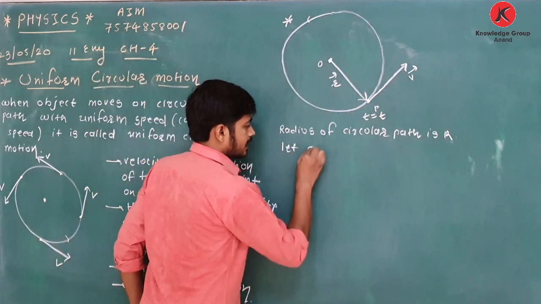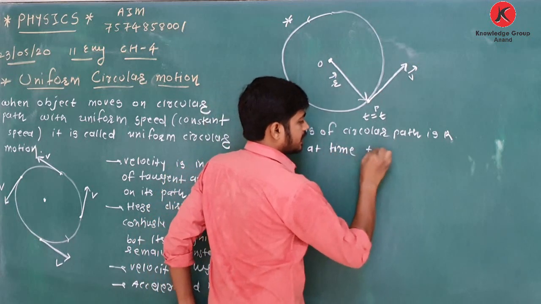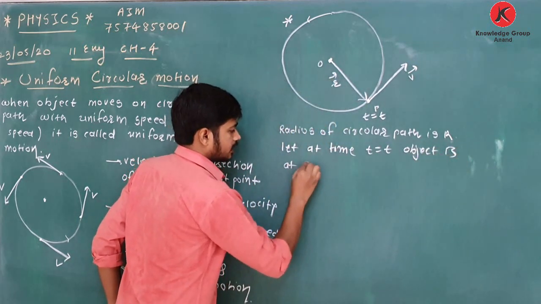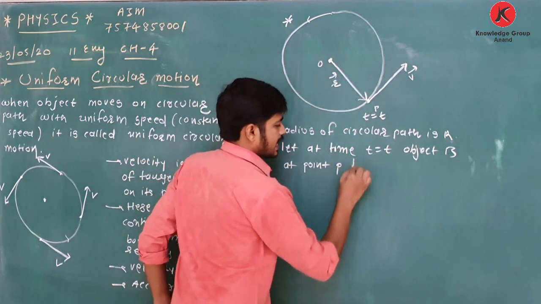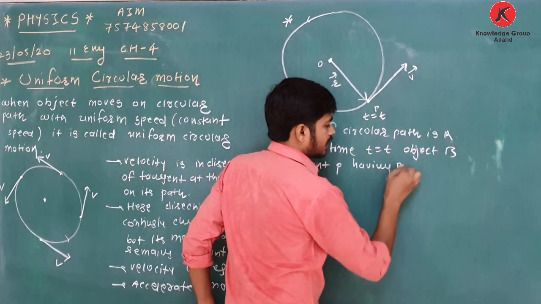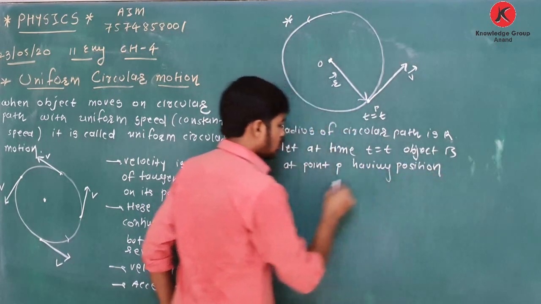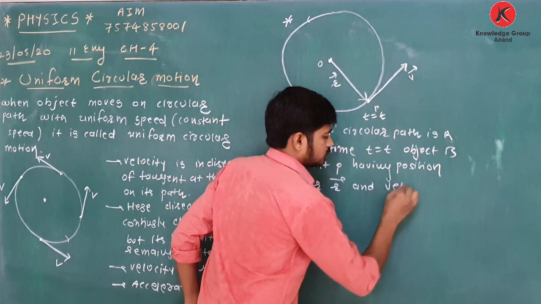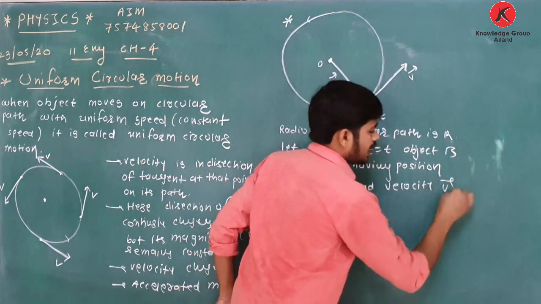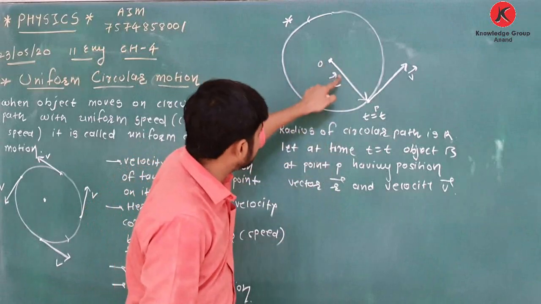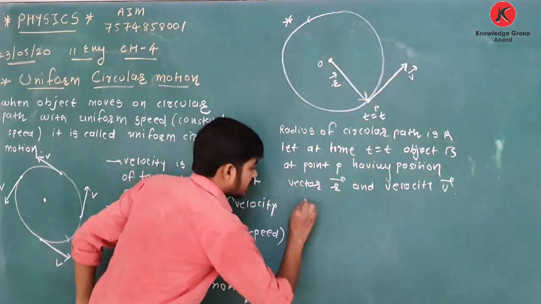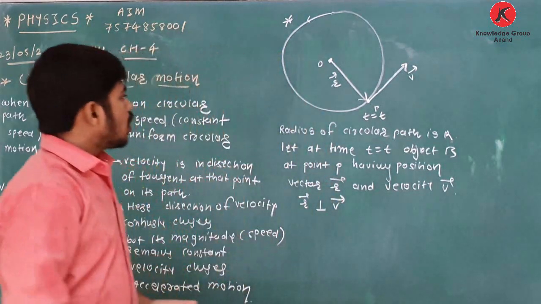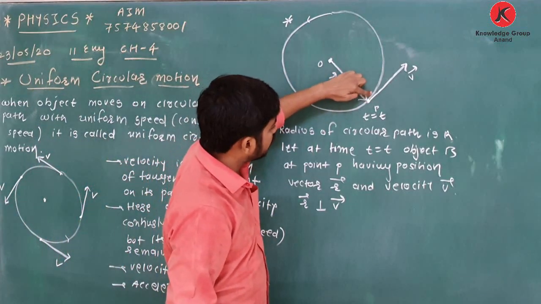Let at time t, the object be at point P, having position vector R and velocity v. From the figure it is clear, it is the radial direction and the tangential direction, so I can say R is perpendicular to v. Yes or no? Yes, we can say. Okay, now the object is moving in an anti-clockwise direction.